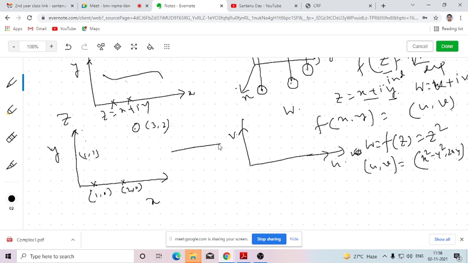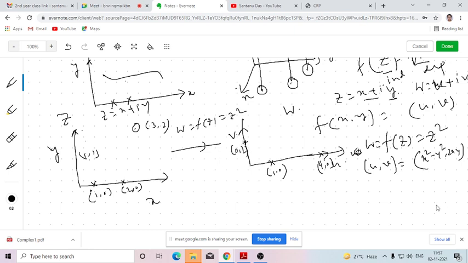Since the function is w equals f(z) equals z squared, each and every point we consider in the z plane will be mapped to some point in the w plane. If I take (1,0), so x is 1, y is 0, then u will be 1, v will be 0. So (1,0) is mapped to (1,0) in the uv plane. If I take (2,0), that will be (4,0). If I take (1,1), this will be (0,2), so this will be mapped to (0,2).